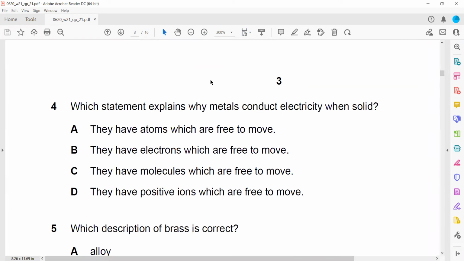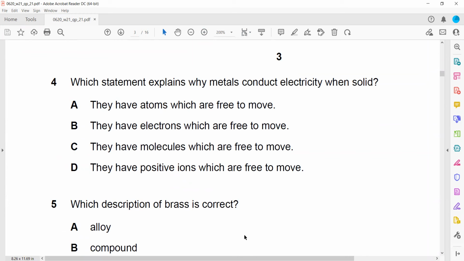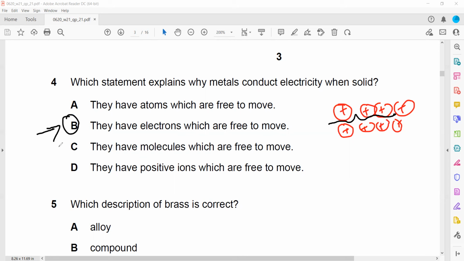Question 4. Which statement explains why metals conduct electricity when solid? So what is the reason why metals are good conductors? Because metals have free or delocalized electrons. The structure of a metal has a lattice of positive ions, and there are delocalized or free electrons. So due to the presence of free electrons, metals can conduct electricity. So B is the right answer.